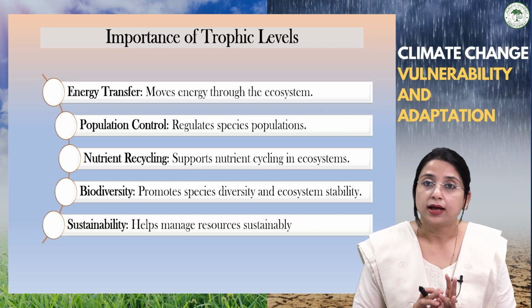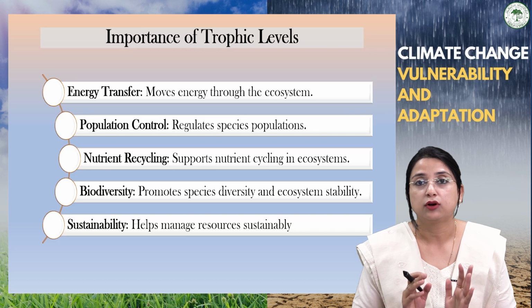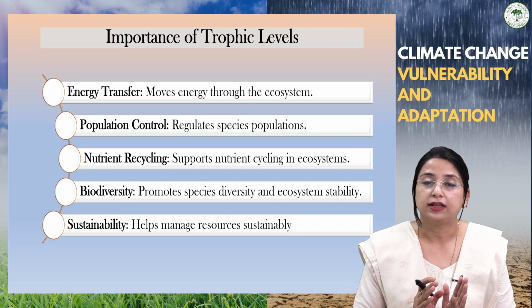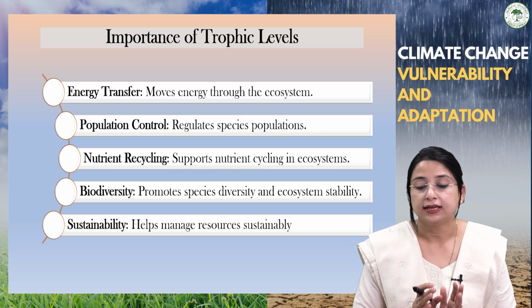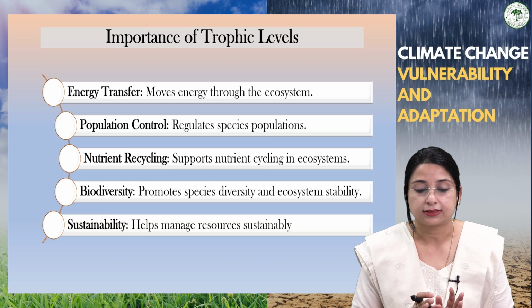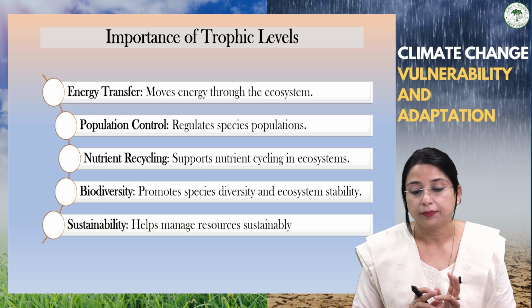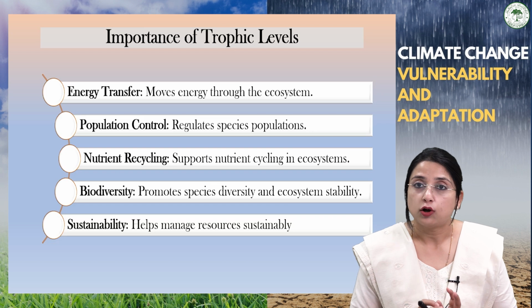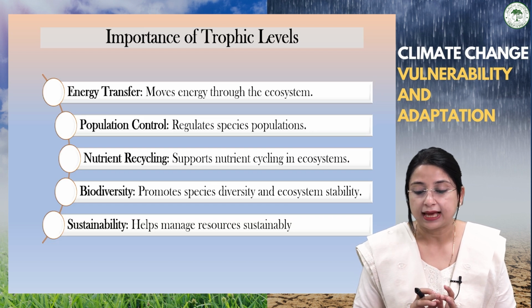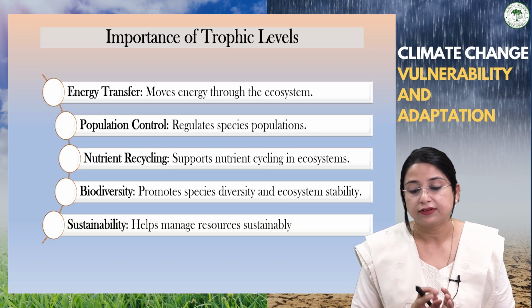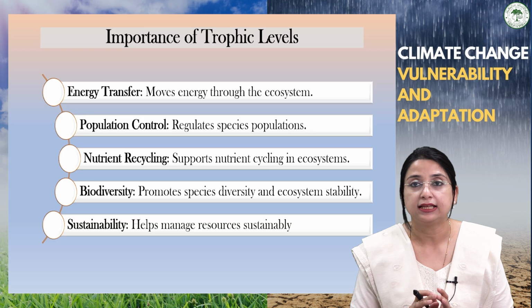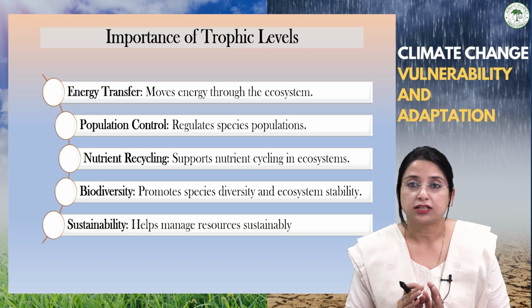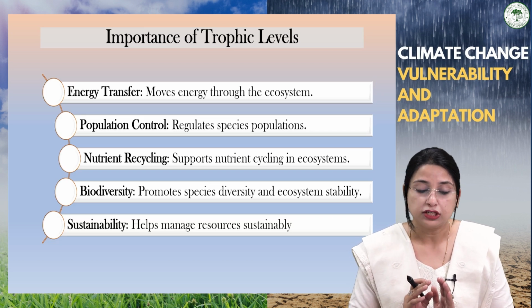Secondly, it also helps in energy transfer, because we have seen the transfer of energy with the 10% rule. The energy moves through the ecosystem. Population is controlled because it is regulated by the species population. Also, we have seen nutrient recycling, because the trophic level supports nutrient cycling in the ecosystem through the transfer of energy and through the transfer of nutrients.